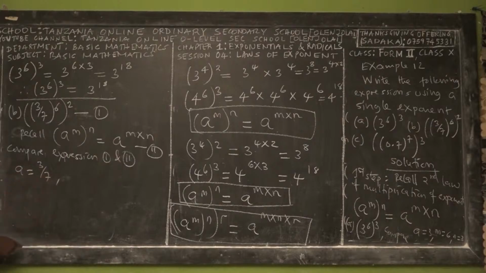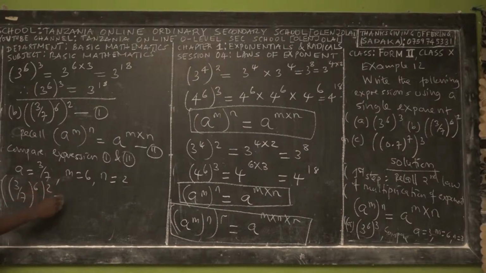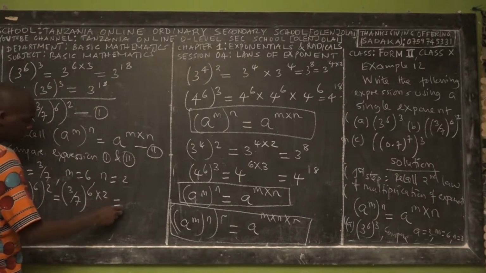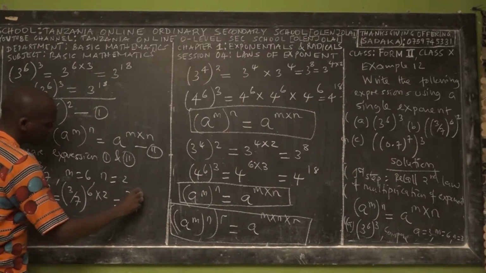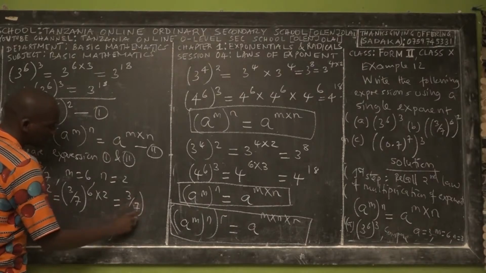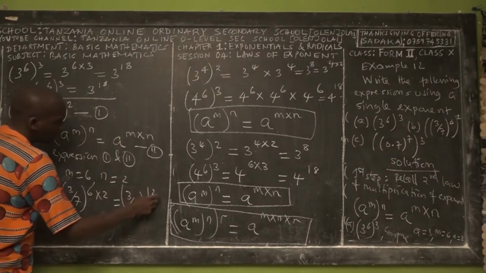3 over 7, right? Yes. m is equal to 6. n is equal to 2. So to find 3 over 7 power 6, then power 2, this is equal to 3 over 7 power 6 times 2. 6 times 2? 12. So this is equal to 3 over 7 power 12.